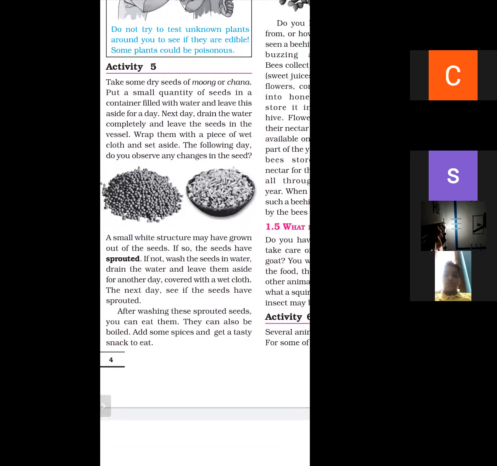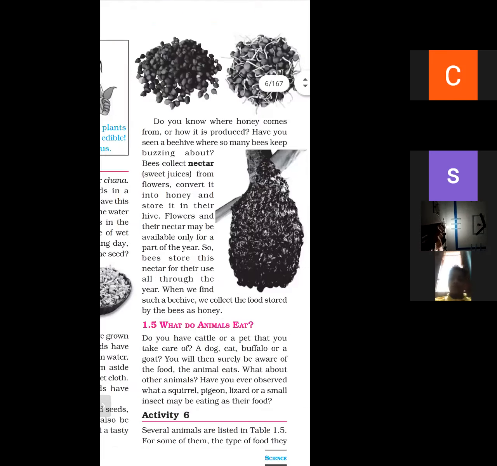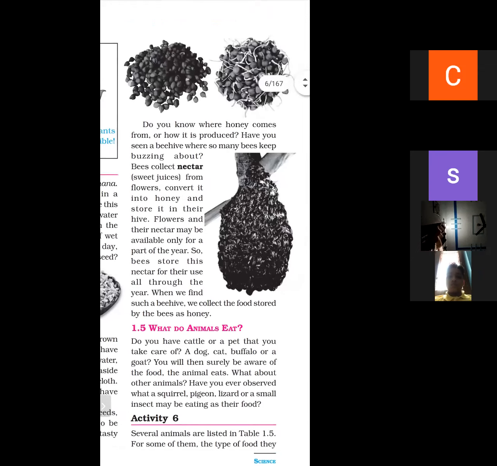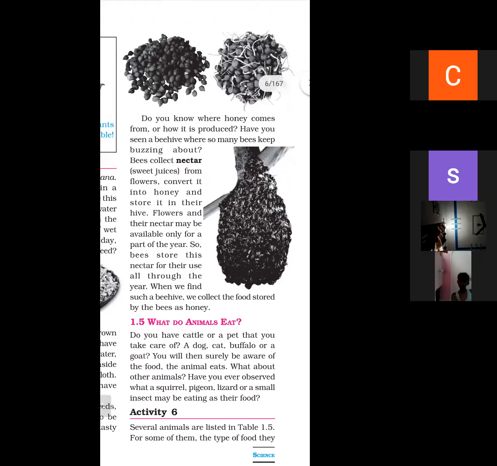They can also be boiled, add some spices, and get a tasty snack to eat. Second is how can we obtain honey from the flowers? How we obtain honey and how it is produced.